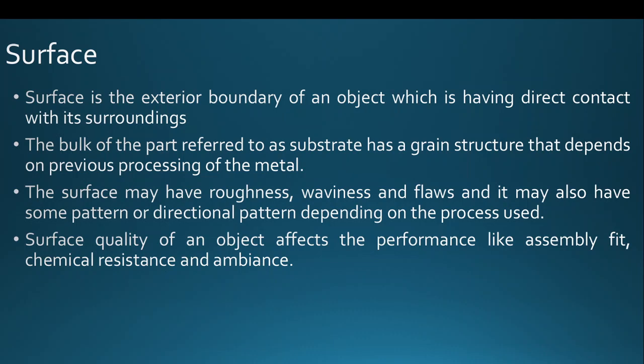If you finish the surface with a turning or facing process, the surface pattern is again different. The surface quality of the object seriously affects the performance, like assembly fit, chemical resistance or resistance against weathering agents, and the look of the metallic object is purely based on its surface finish.